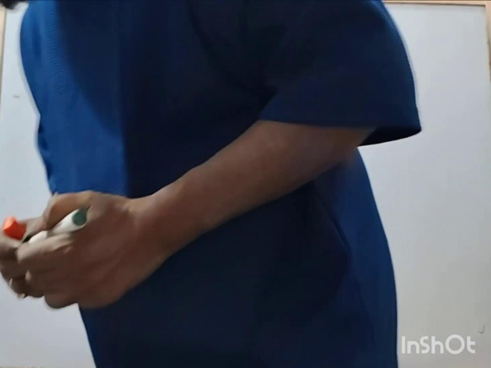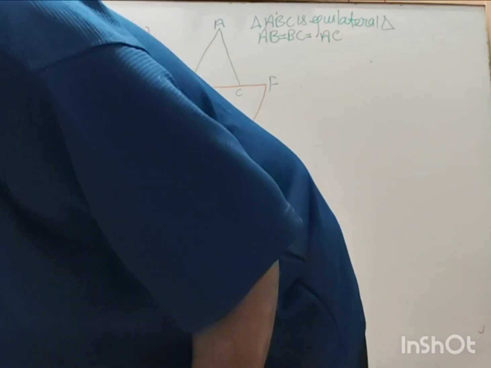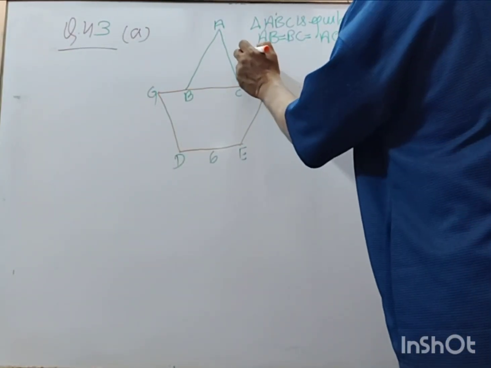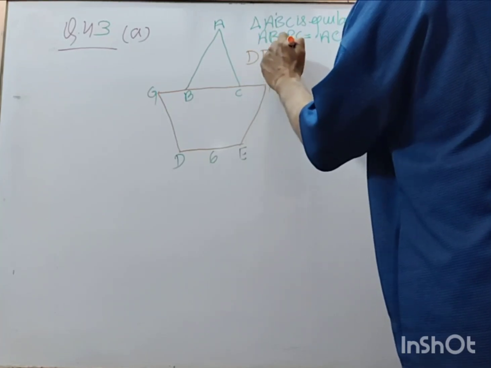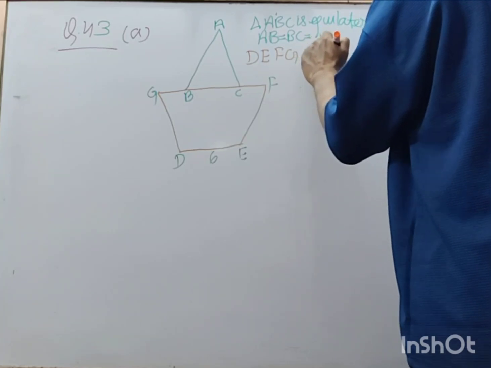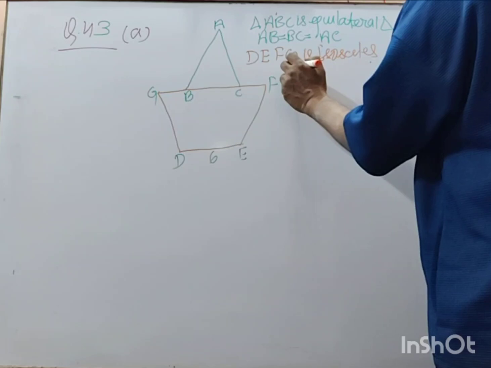Fine. Then DEFG is an isosceles trapezium.